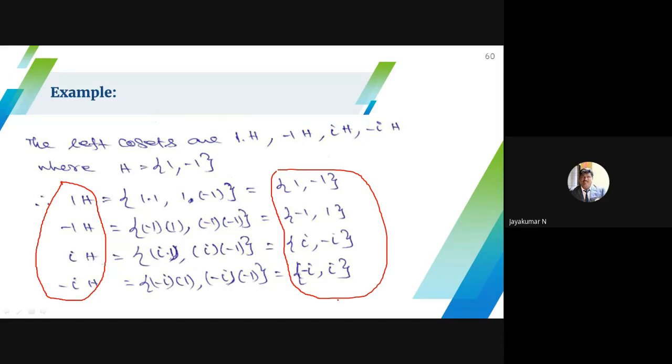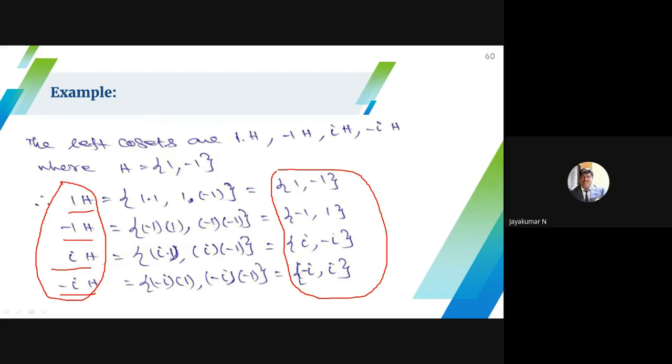See, 1H, what about the difference between 1H and minus 1H? Please tell me. What is the difference between 1H and minus 1H? Same, sir. What about iH and minus iH? That is also the same, sir. That means if you choose any 2 left cosets or any 2 right cosets, they are either identical or disjoint. This is the information I can get from this example.